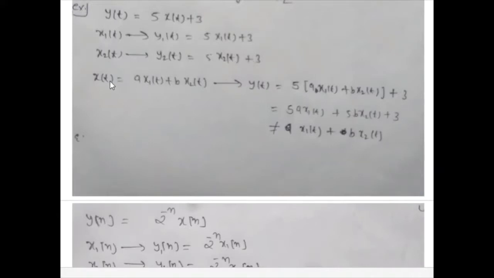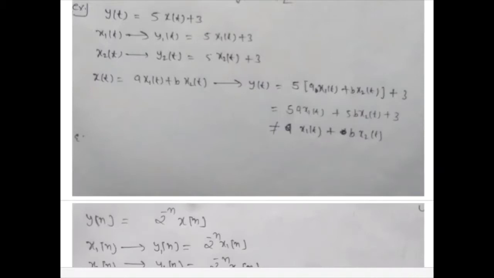Then x(t) equal to the superposition of the two, and we apply both the properties, additive and homogeneity: a x1 plus b x2. The main operation is here: x(t) will be a x1(t) plus b x2(t), plus 3. So 5a x1(t) plus 5b x2(t) plus 3. So this is not equal to a y1 plus b y2. So this system is not linear.